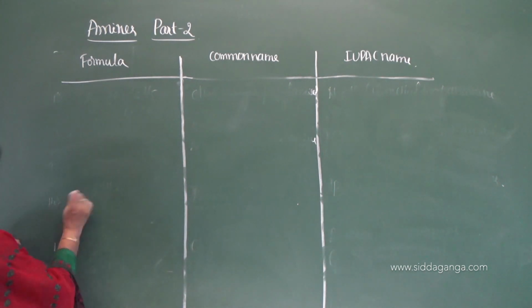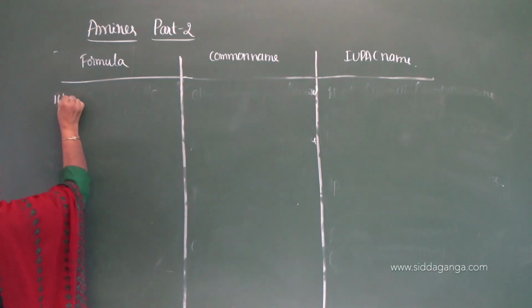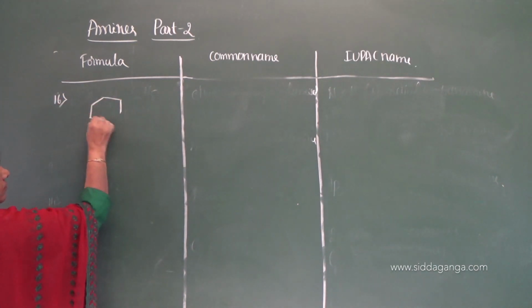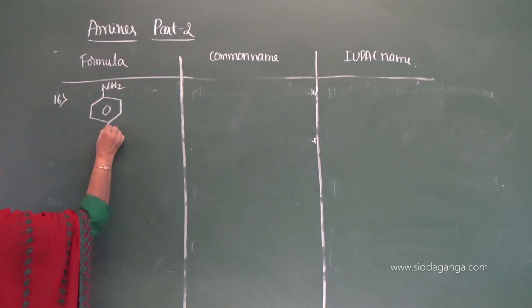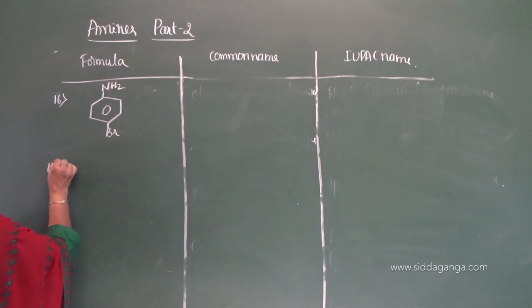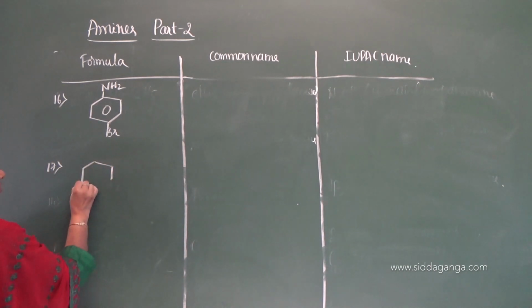Let us move on to the 16th one. NH2, Br. 17th. Let me give secondary here.